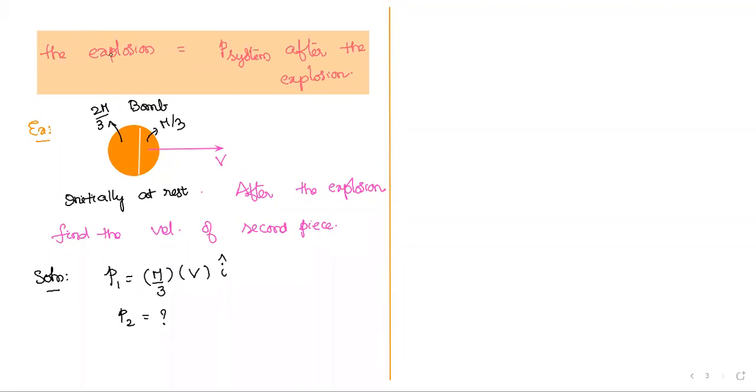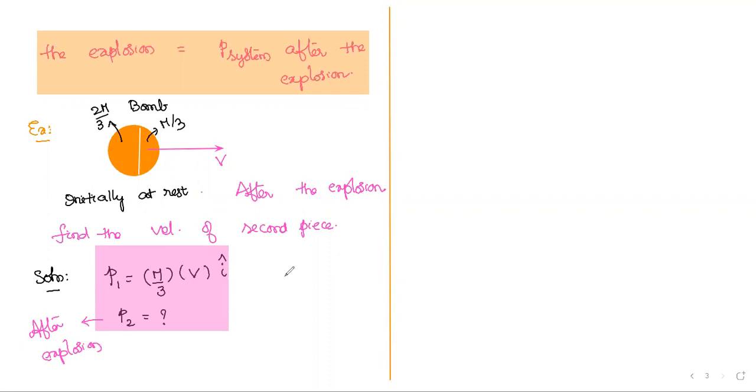The linear momentum of the two pieces after the explosion is the total linear momentum after explosion. Before the explosion, it is at rest.